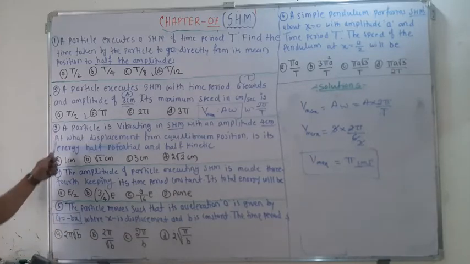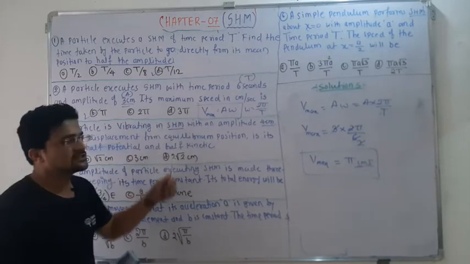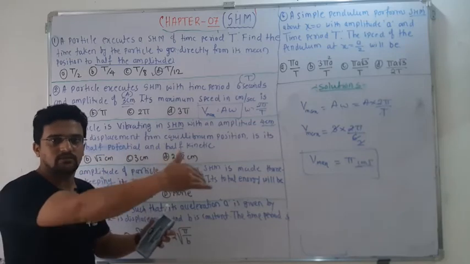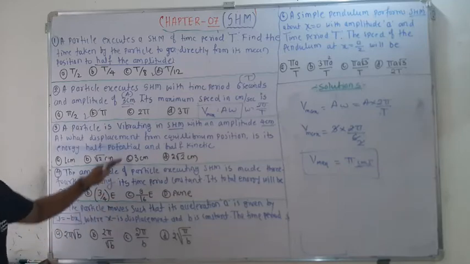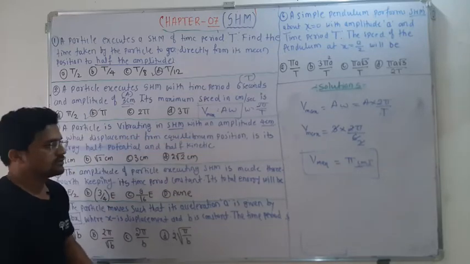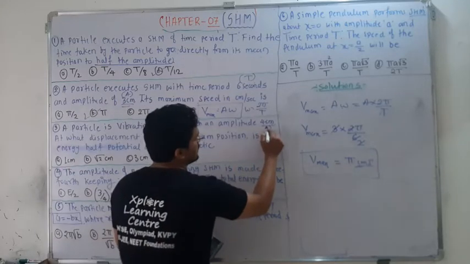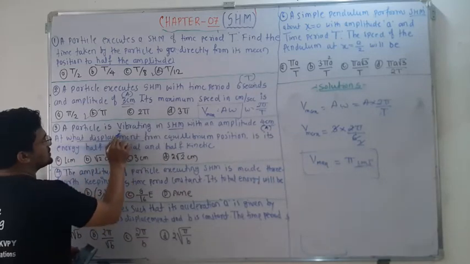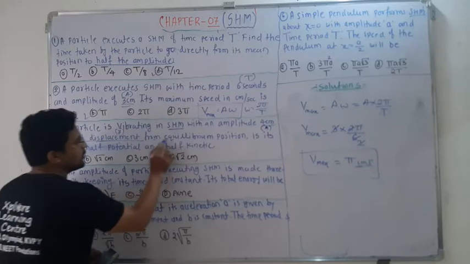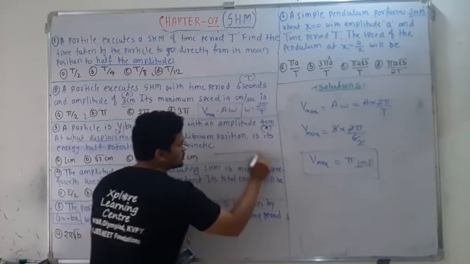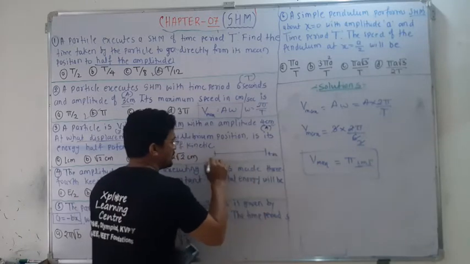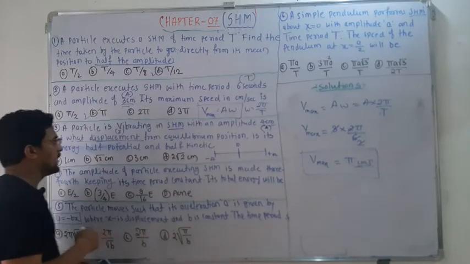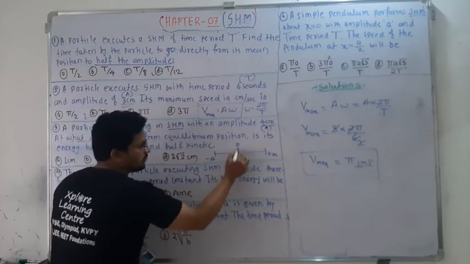Next, a particle is vibrating in SHM, simple harmonic motion, to and fro, plus A minus A, about the mean position with an amplitude of 4 centimeters. So amplitude A is given. They have asked to calculate the displacement y from the equilibrium position. Suppose this is plus A and this is minus A, and this is the equilibrium position.